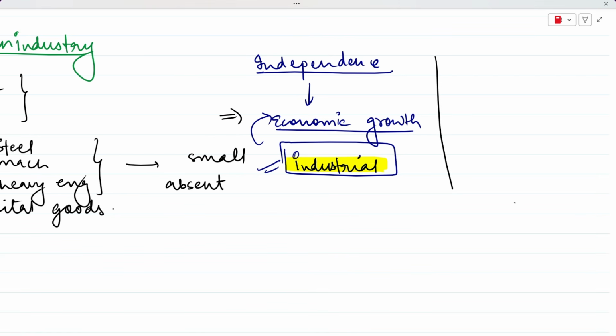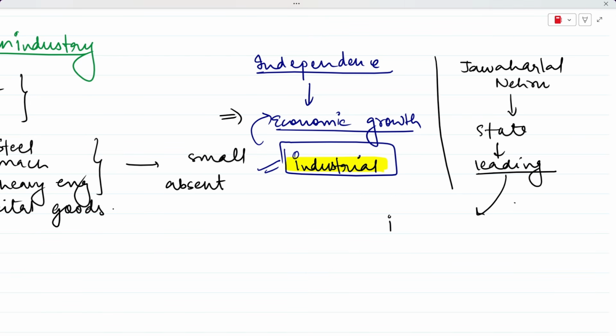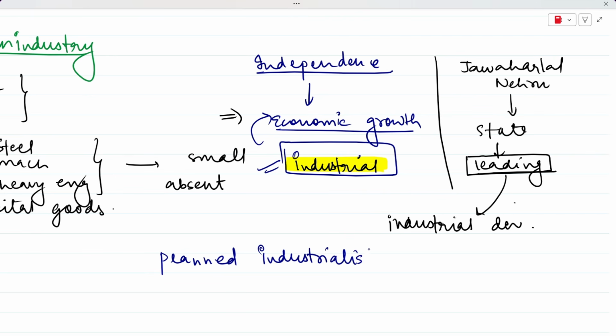At the time of independence, our prime minister was Jawaharlal Nehru, as we all know. And Jawaharlal Nehru believed that the state should play a leading role when it comes to industrial development. This was his idea when India got independence. Following in his footsteps, we adopted a strategy of planned industrialization, where the government would guide the industrial growth, and it would do that through 5-year plans.